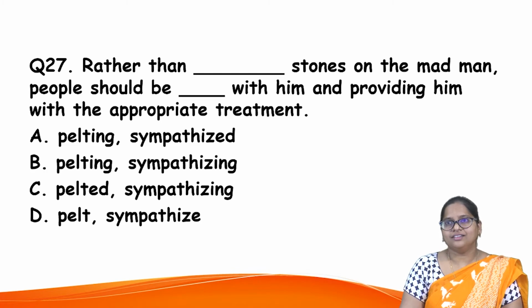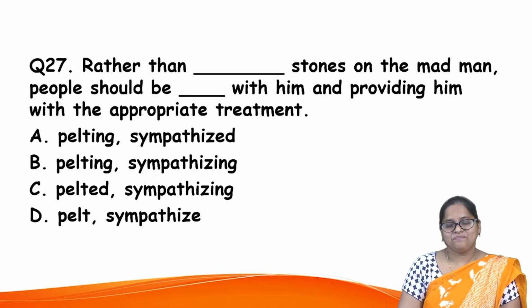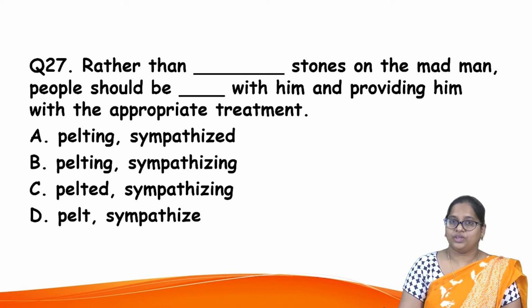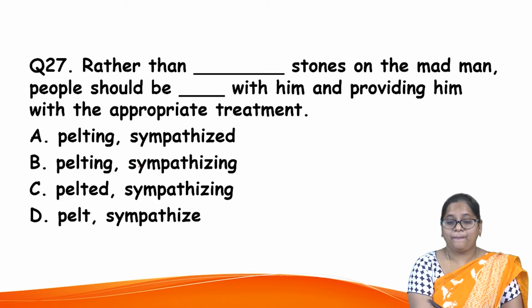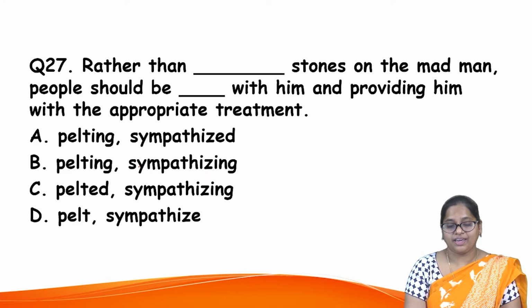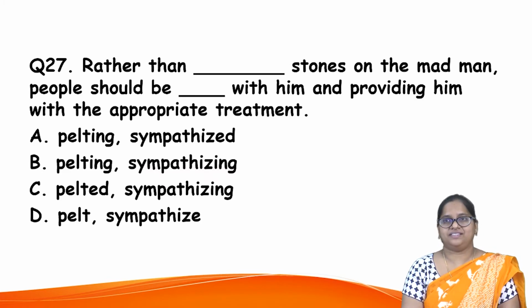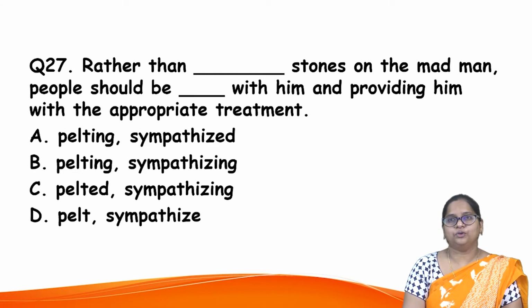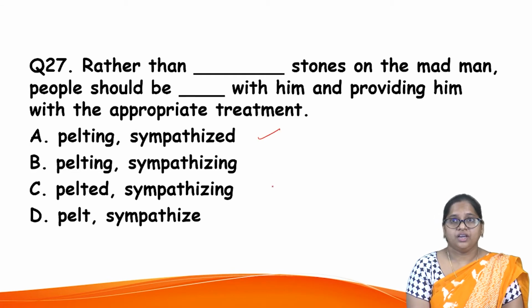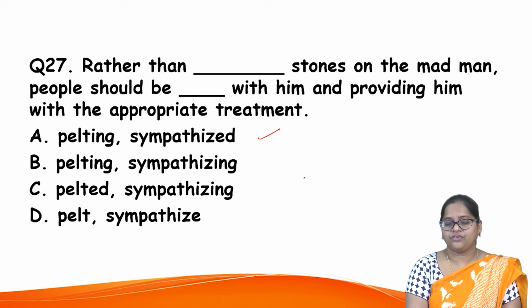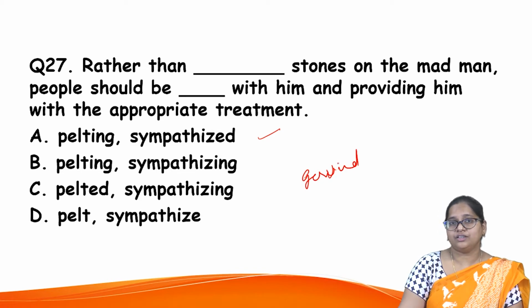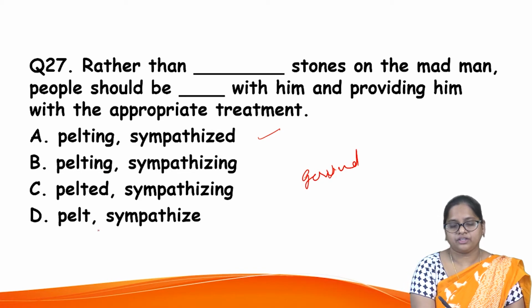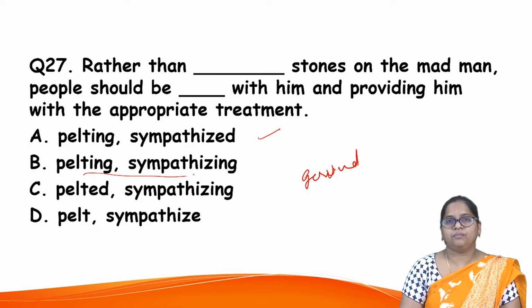Next question. Rather than pelting stones on the madman, people should be sympathizing with him and providing him with the appropriate treatment. Now, do you go with the option? You understand this is something related to gerund. Now you should know what this gerund is. You can understand the form. This is a clue. Let us come back to that later and go with option B, pelting.